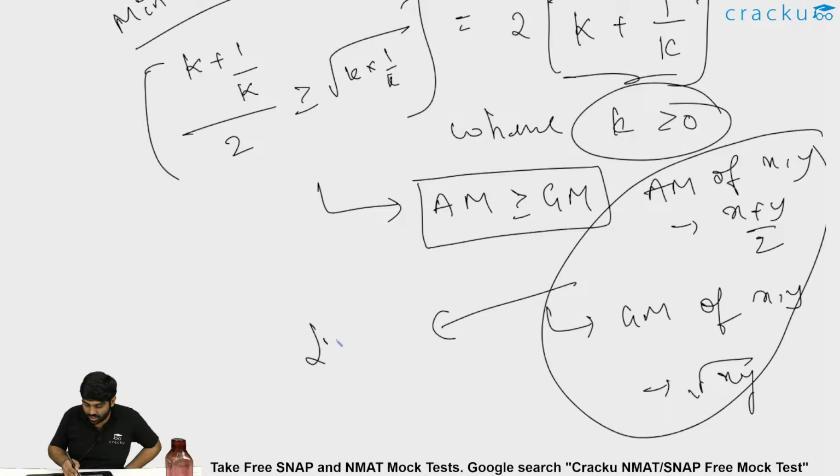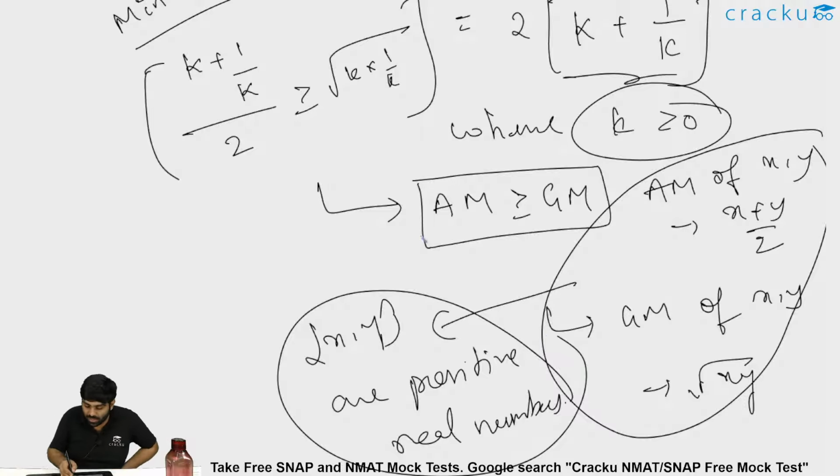Here the condition is both x and y are positive real numbers. They need not be only integers, they could be any real numbers. AM is greater than or equal to GM is valid for all positive real numbers x and y, where arithmetic mean is (x + y)/2 and geometric mean is root over xy.